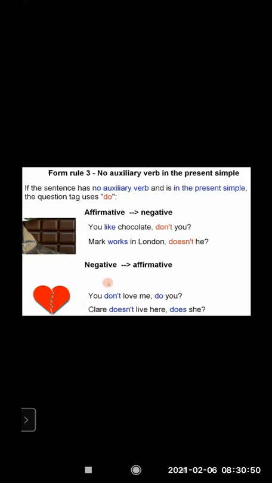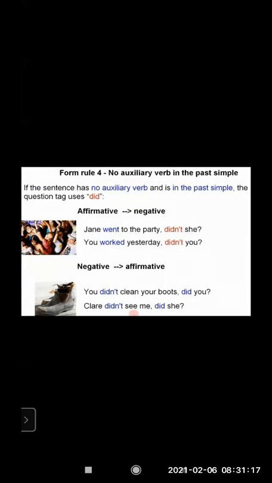Mark works in London. Doesn't Mark? No, that is wrong. So again and again, a pronoun is used. It has been made clear that we should use a pronoun. The question mark is always there. Whatever kind of question tag you add, the question mark remains, because you will lose marks if you do not put it.